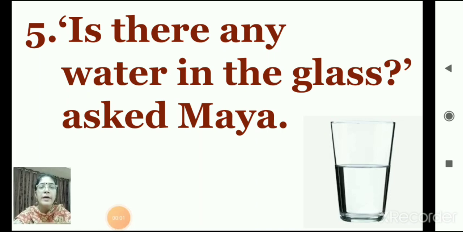Number 5. Let's read, children. Is there any water in the glass? Asked Maya. I repeat once again. Is there any water in the glass? Asked Maya. Look at the picture. What can you see? Yes, some water is there. So what will you say? How will you write? Let's see.